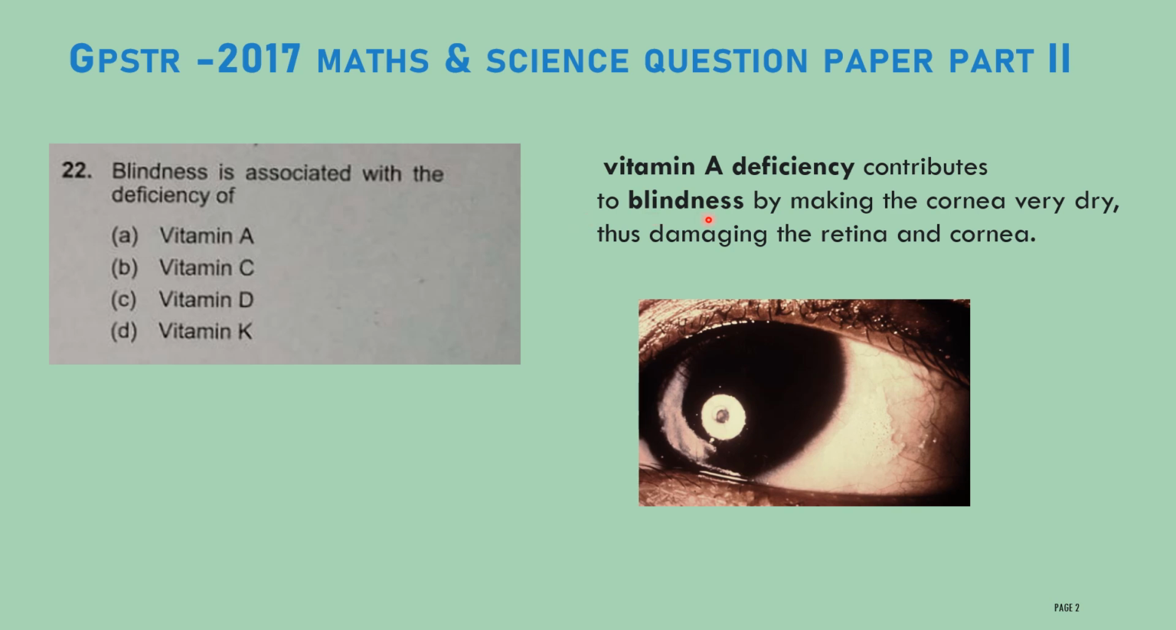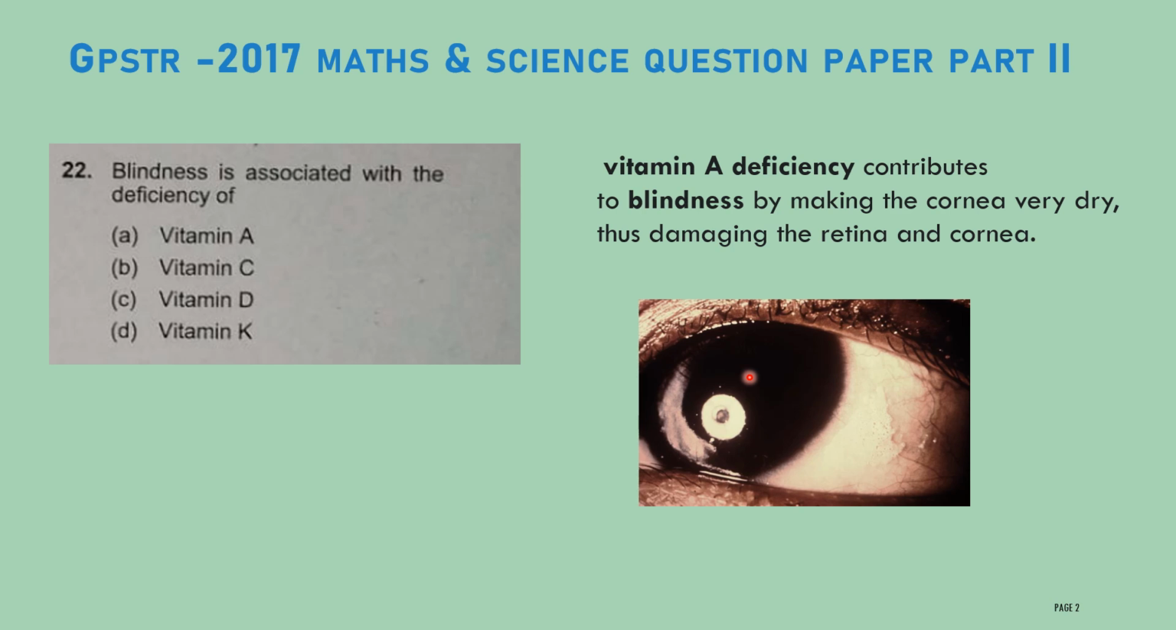How will it cause blindness? Listen here. First, it will dry the cornea. The cornea is the very thin layer of the eye. This cornea helps to focus the light rays and also helps to focus the object. If the cornea gets damaged, then you are not able to focus an object.